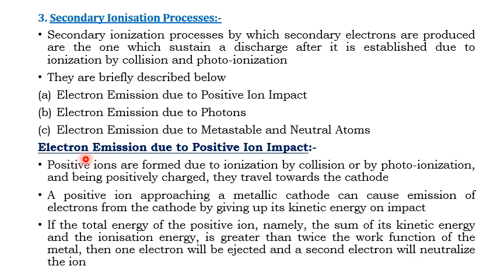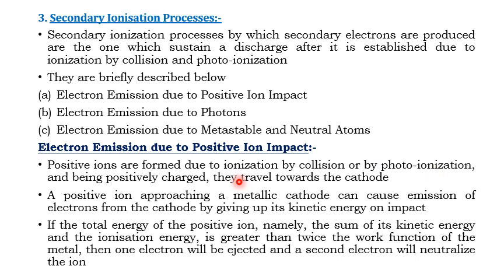Now let us discuss electron emission due to positive ion impact. Positive ions are formed due to ionization by collision or by photoionization, and being positively charged, they travel towards the cathode. How are the positive ions formed? They are formed by ionization by collision and by photoionization processes.